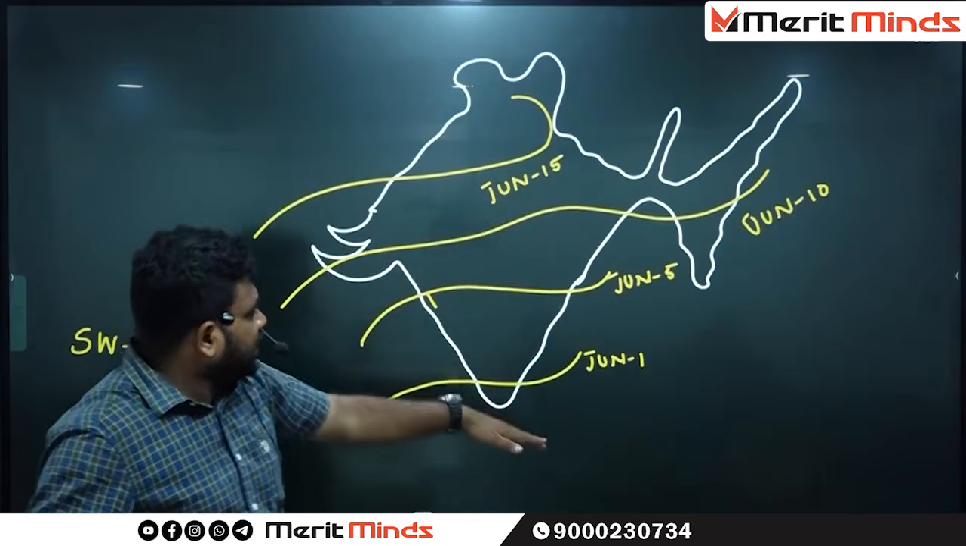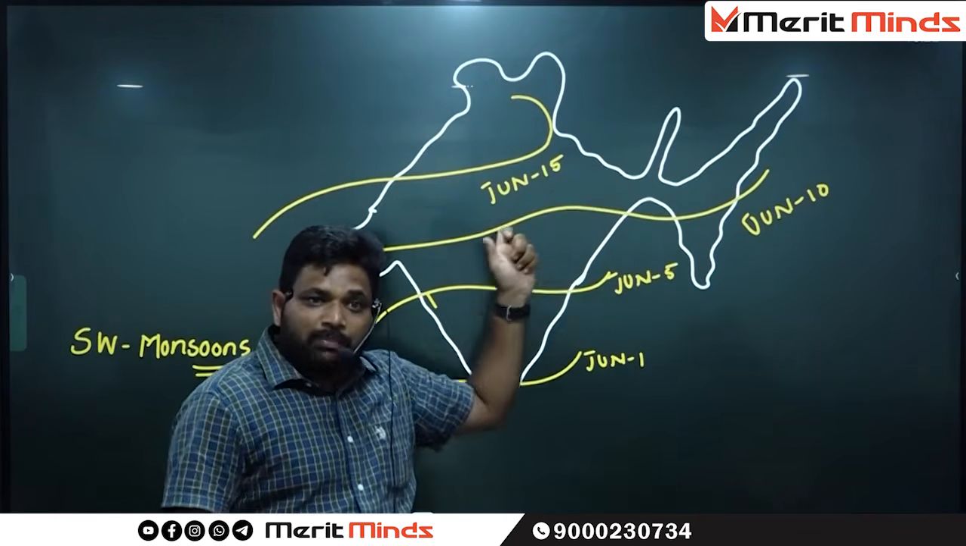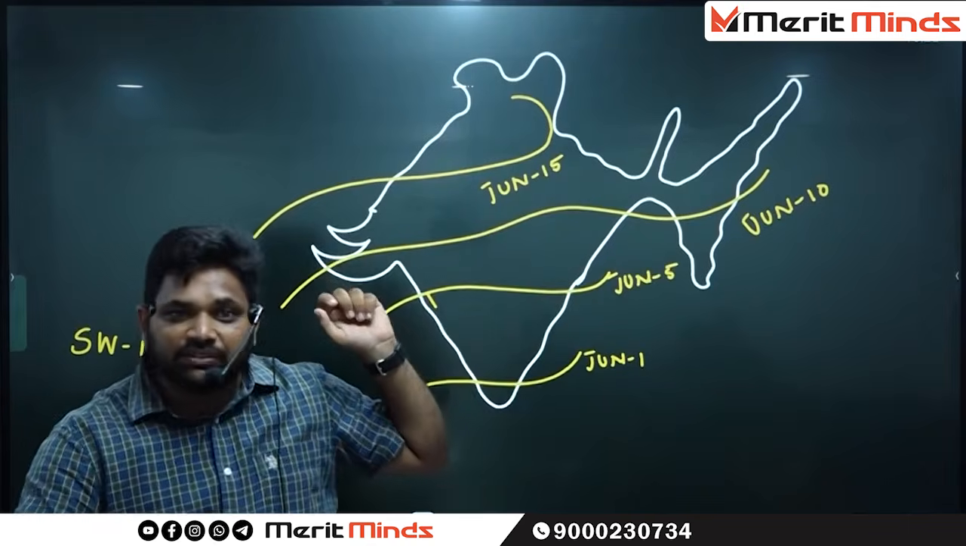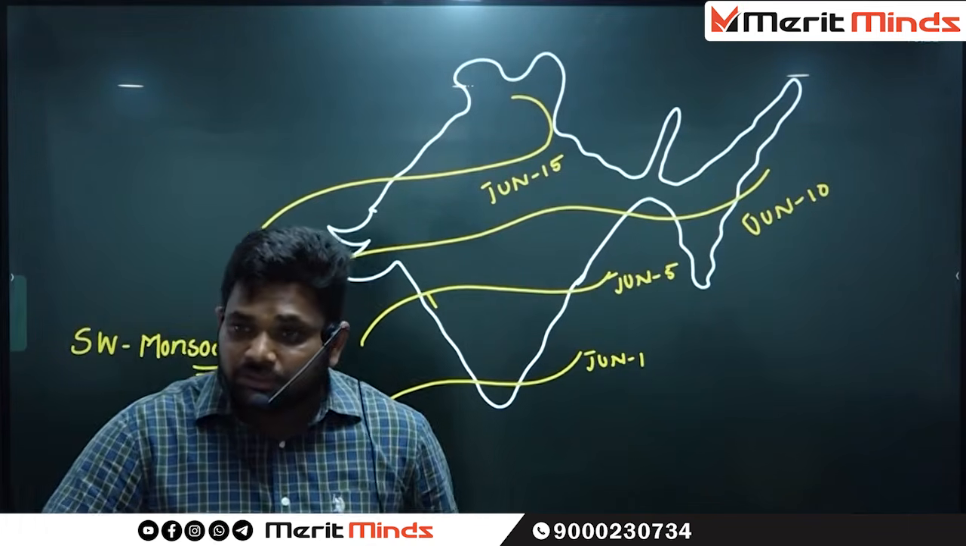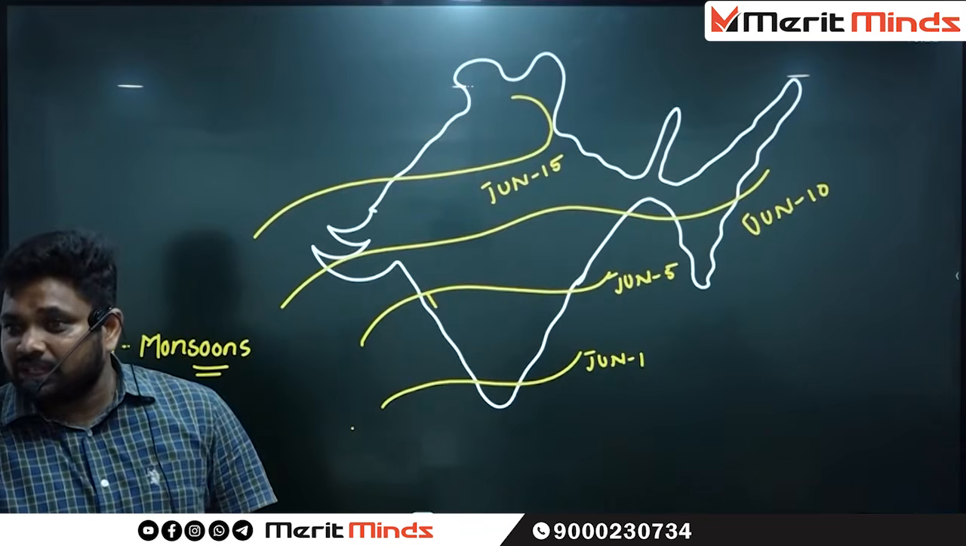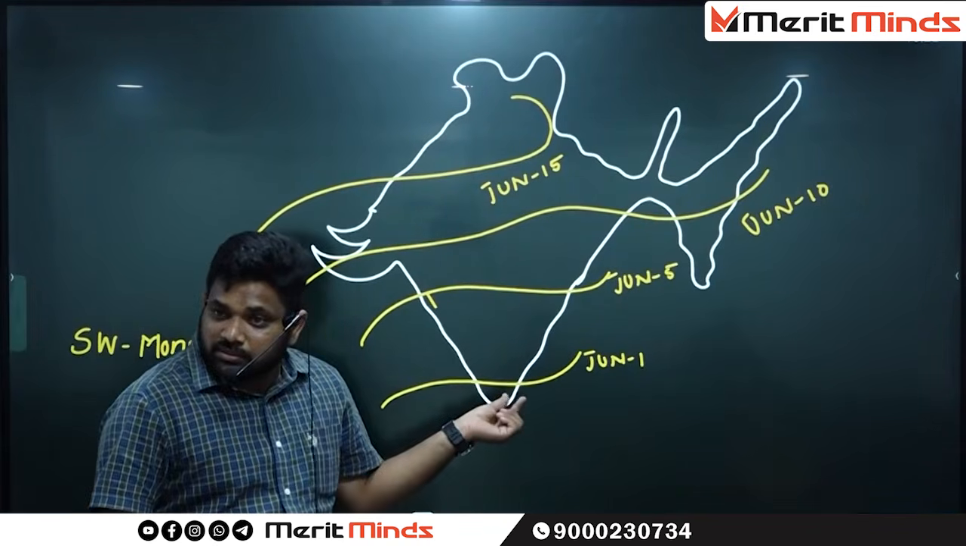On the other side, there is a certain branch. One more branch enters into India. But one particular state is not receiving the rainfall. What is that state? Tamil Nadu. Why is Tamil Nadu not receiving? Because these winds are blowing parallel to the coast.